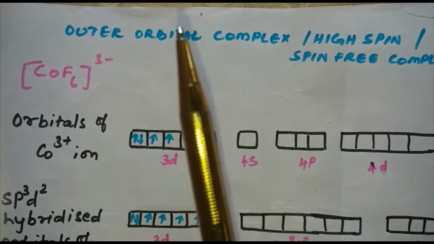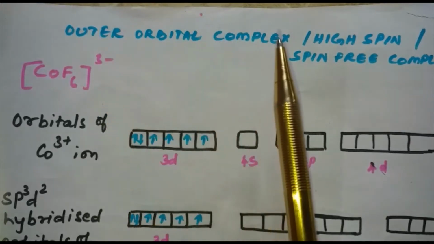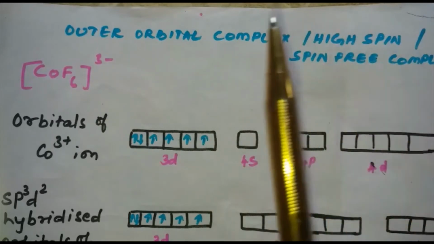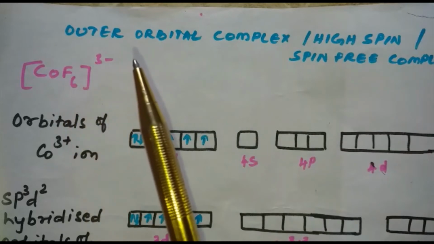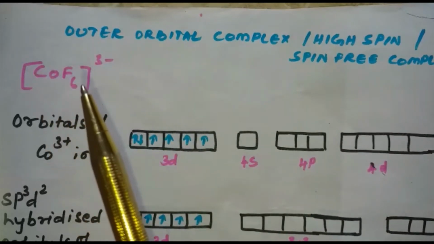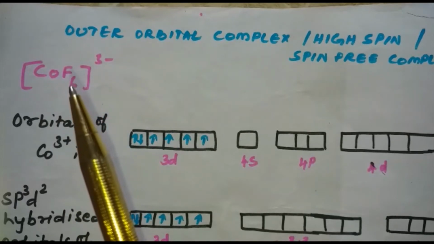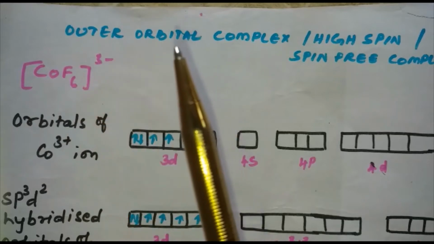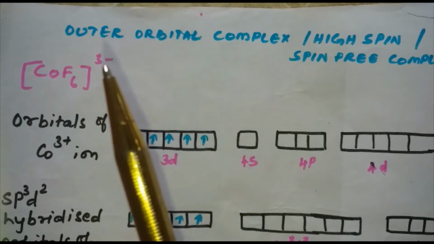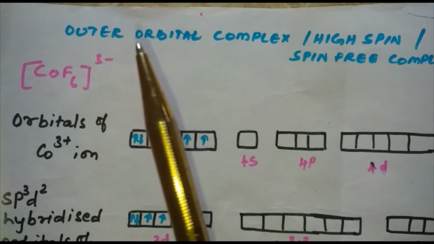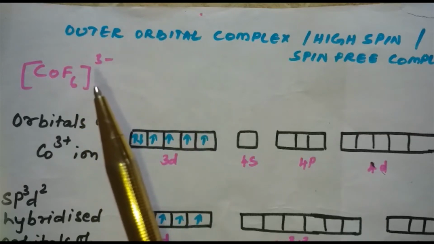Let's discuss an example of outer orbital complex, which is otherwise known as high spin complex or spin free complex, [CoF6]3-. This has an octahedral geometry. 6 ligands are present. If 6 ligands are present, we know that this complex will have an octahedral geometry, and we are supposed to predict whether it is an inner orbital complex or outer orbital complex. Here it was clearly given that it is an outer orbital complex.